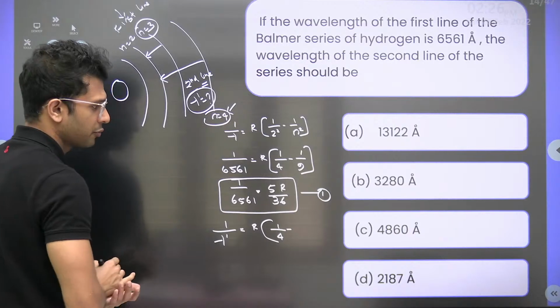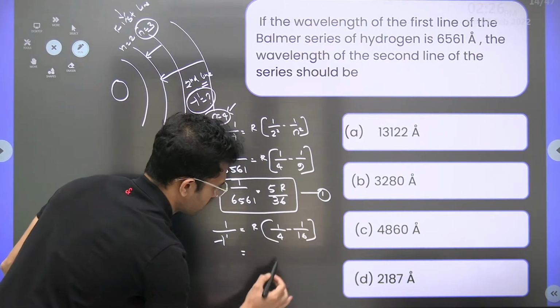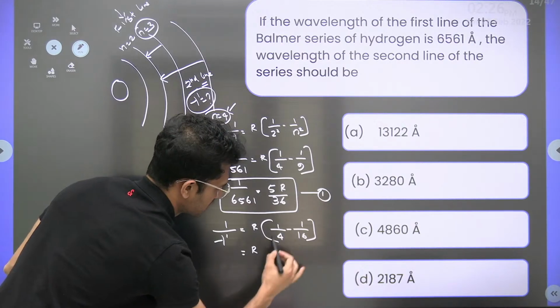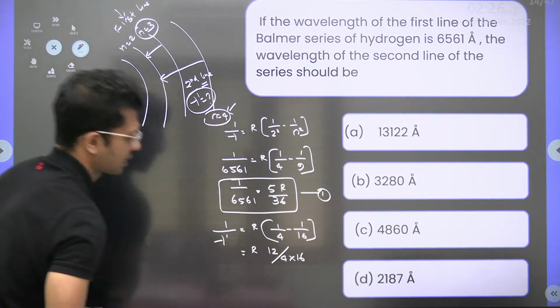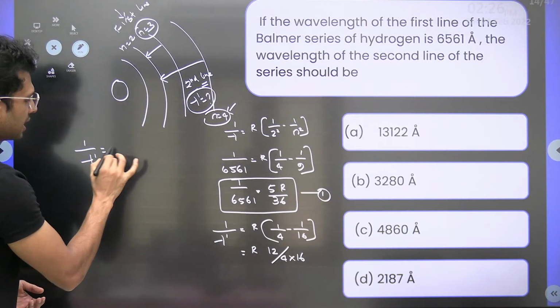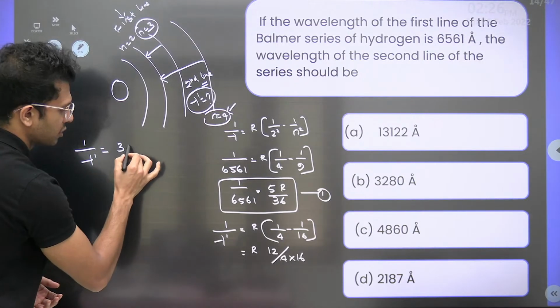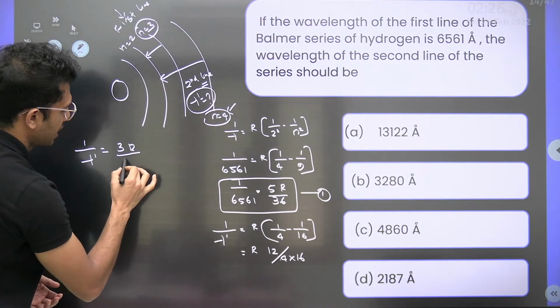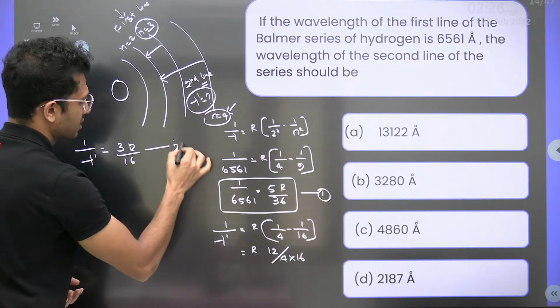From where it is moving? From 4. 1 by 4 square is 16. So simplifying, R into 16 minus 4 is 12 by 4 into 16. Right? If we write the same here, 1 by lambda dash will be equal to 4 into 12, how much? 3 times. So 3R divided by 16. Let's call this equation 2.